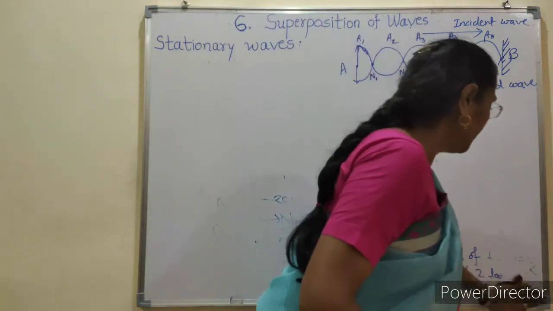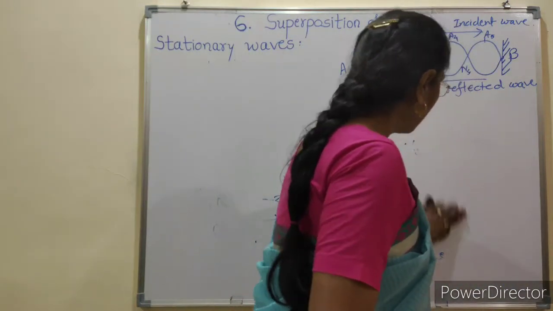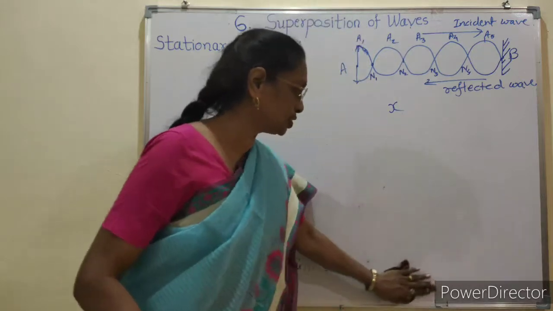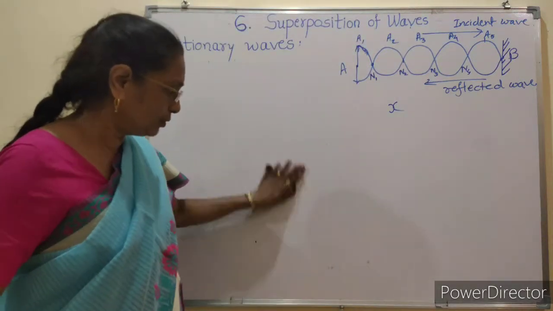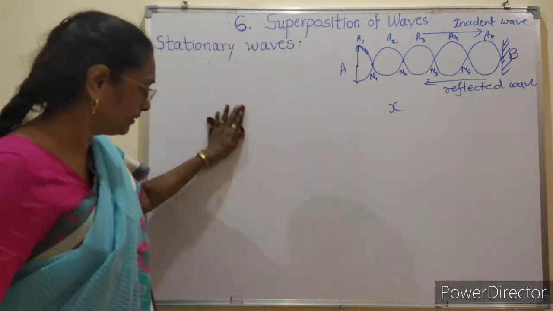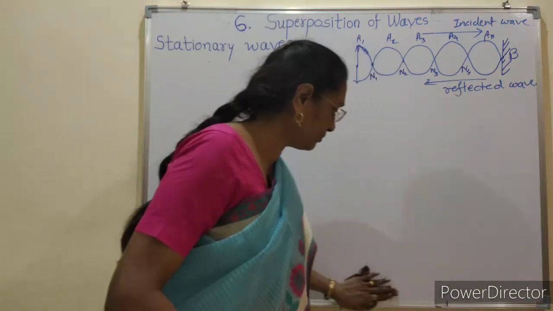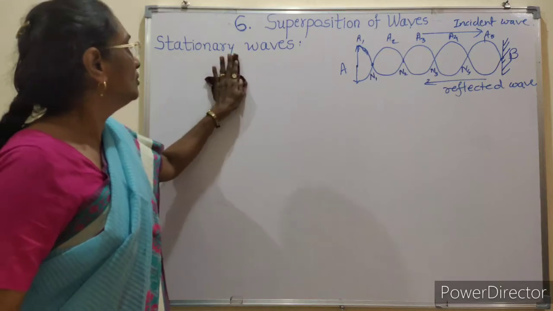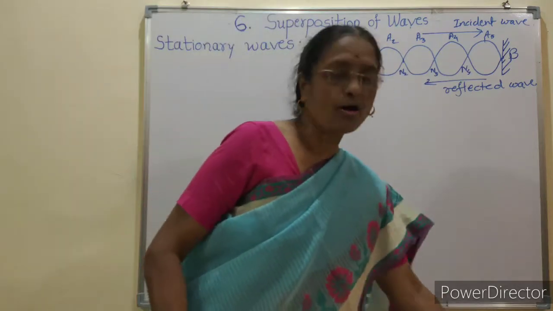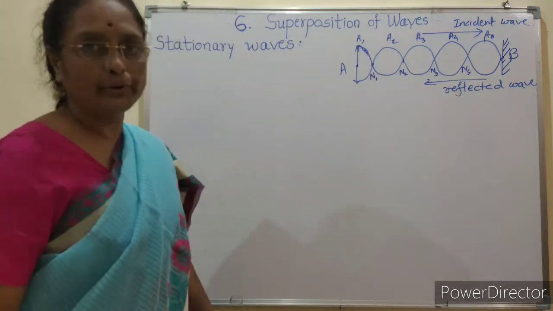These points you have to note: the analytical treatment we consider by the principle of superposition of waves. You know the principle of superposition. Now we apply that principle to the formation of stationary waves.